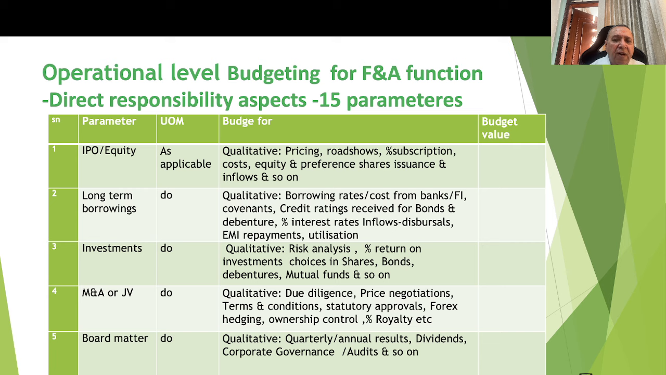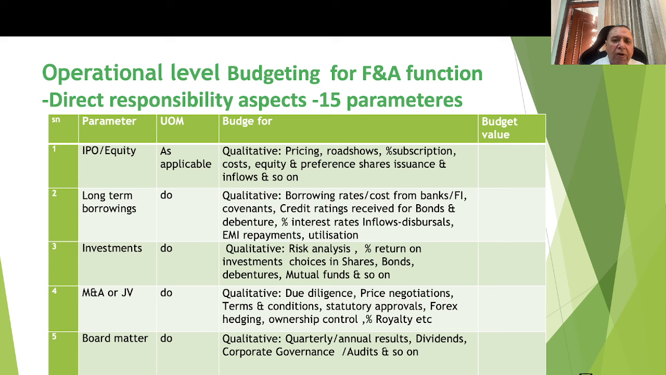These are the qualitative parameters, and I have given these as examples. In the case of IPO and equity, there are the pricing, the targets related to the pricing, the road shows, the percentage subscription, the cost of equity, etc. These are to be drawn maybe in separate supporting sheets and incorporated in terms of the overall budget value.